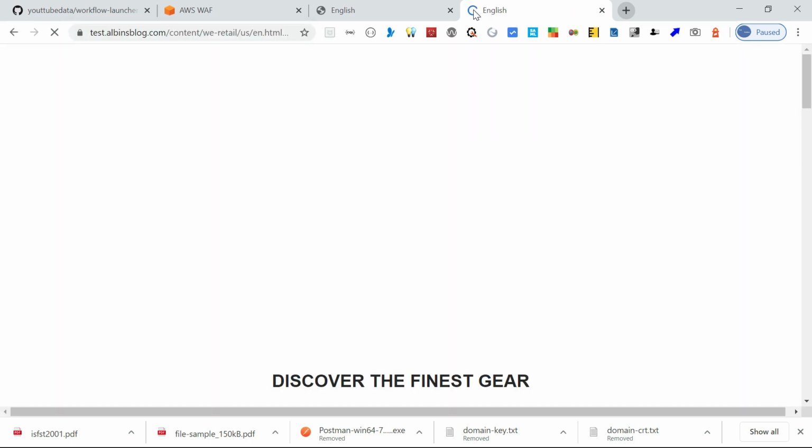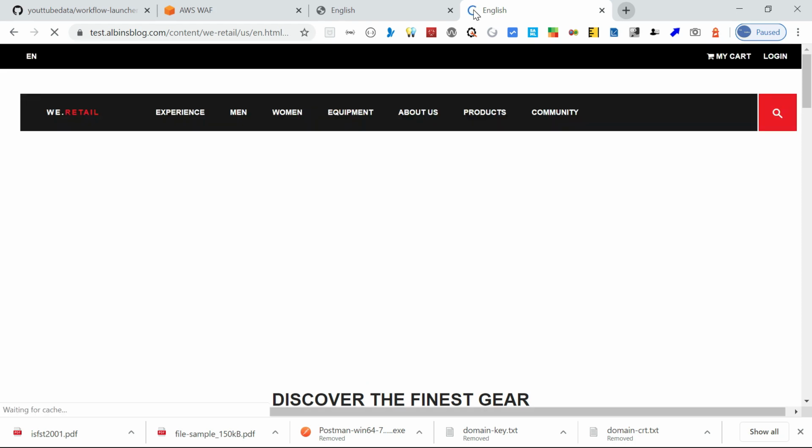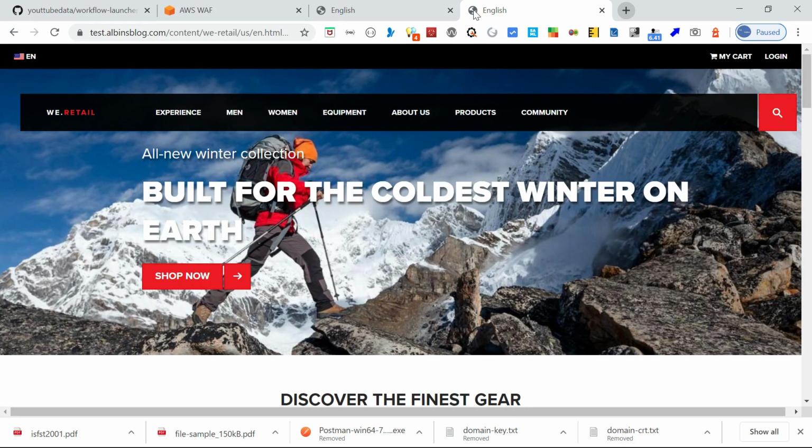So if you see here, I am getting a valid page response, but I am not able to get any sensitive data, because although I am trying to do some SQL injection, I am not able to get any data. But this request should be blocked, because it can create a problem. Somebody can send multiple SQL injection URLs, and that can behave like a DOS attack, so the service can become unresponsive.